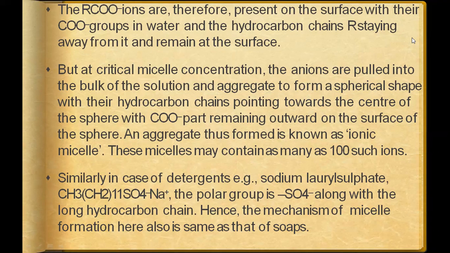But at critical micelle concentration, the anions are pulled into the bulk of the solution and aggregate to form a spherical shape with their hydrocarbon chains pointing towards the center, with the COO part remaining outward on the surface of the sphere. The aggregate thus formed is known as an ionic micelle. These micelles may contain as many as 100 such ions.